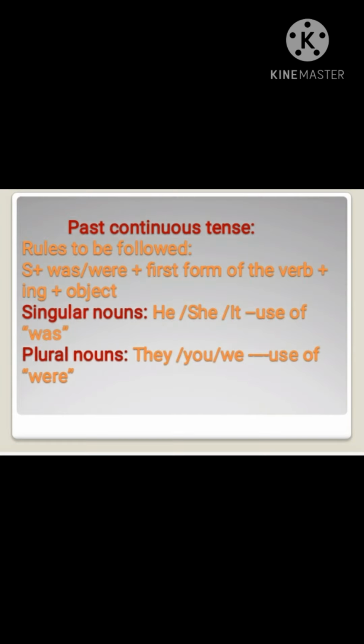Now come to our next concept, past continuous tense. Again we have to follow some rules to do this part. First is the subject, then was or were plus the first form of the verb plus ing plus object. This was and were we have to use according to singular or plural. Suppose the singular nouns are there like he, she, it, then we will use was. If the subject is plural, then we will use were.